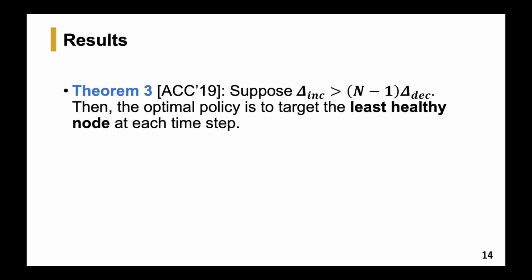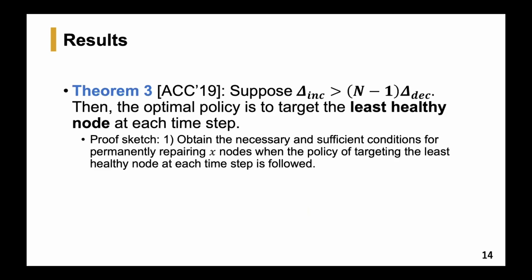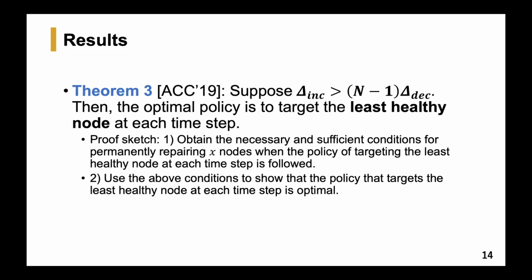Now I consider another case when the repair rate is sufficiently larger than the deterioration rate, which is given by this condition that delta increase is greater than n-1 times delta decrease. Then the optimal policy is to target the least healthy node at each time step. And to give an idea of the proof here, we first obtained the necessary and sufficient conditions for permanently repairing X nodes when the policy of targeting the least healthy node at each time step is followed. And then using these above conditions, we argued that this policy that targets the least healthy node at each time step is in fact optimal.